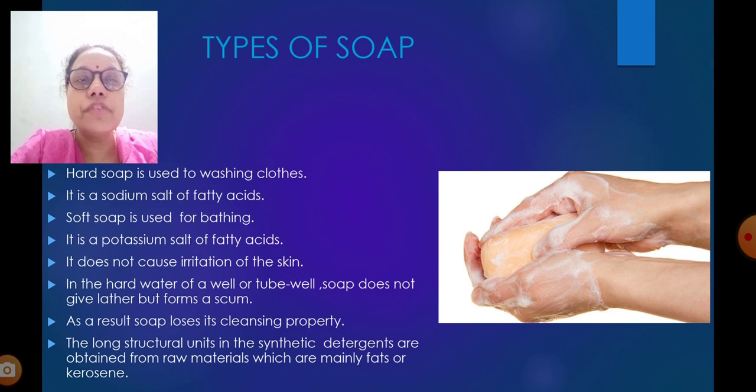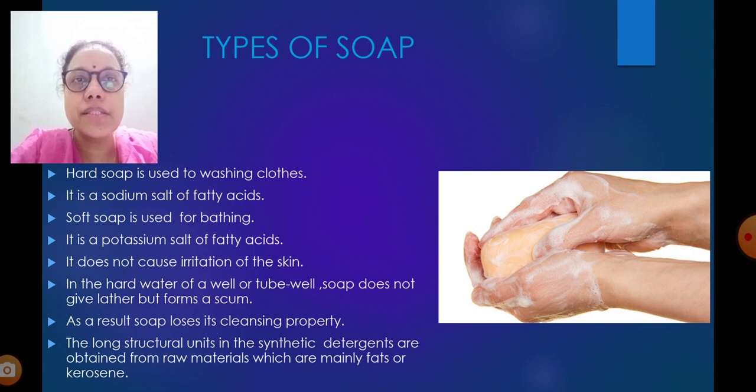In the hard water of a well or tube well, soap does not give lather but forms scum. As a result, soap loses its cleansing property. The long structural units in synthetic detergents are obtained from raw materials, which are mainly fats or kerosene. Yes, with hard water, soap doesn't give any lather, so we can't wash clothes or vessels with it. In tube wells, we get hard water.